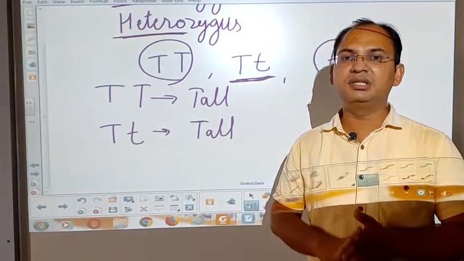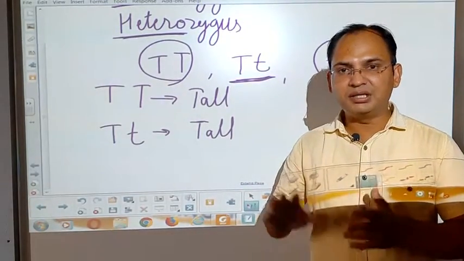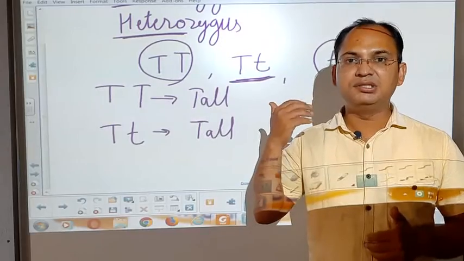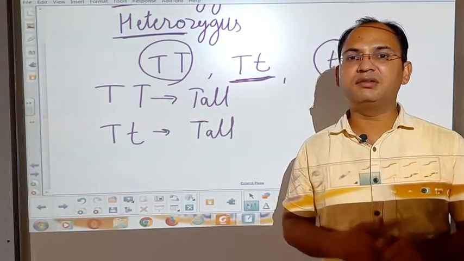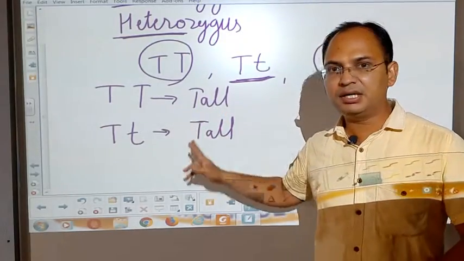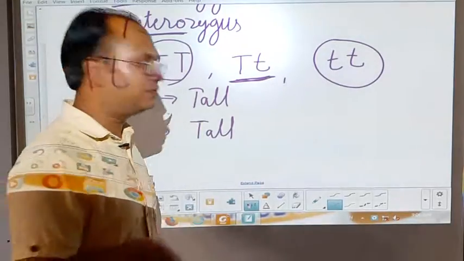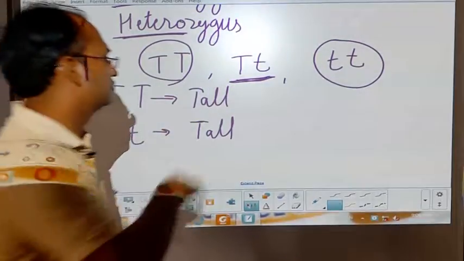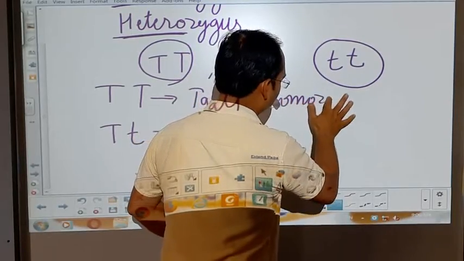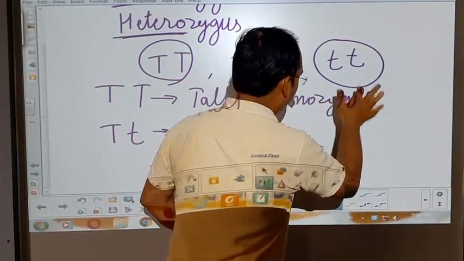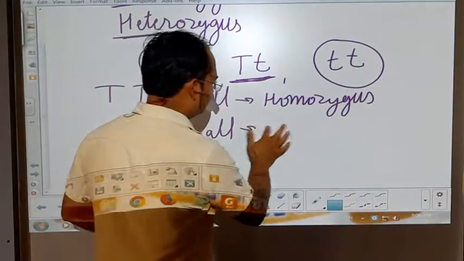We cannot say that there is any difference in these plants. But if we talk about their genotype instead of phenotype, then we can say that one is homozygous tall and another is heterozygous tall. Both are tall, but one is homozygous tall, and the second one is heterozygous tall.